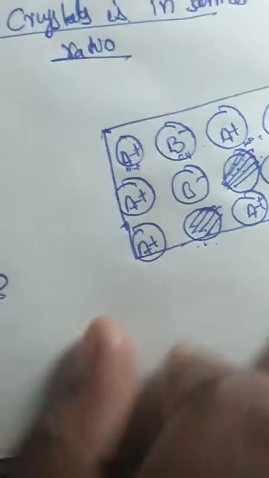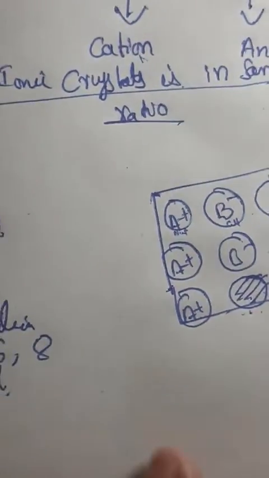Okay. Next, coming to the stoichiometric defects, which are divided into what? Frenkel defect. I have explained Schottky defect. Now I am explaining Frenkel defect.